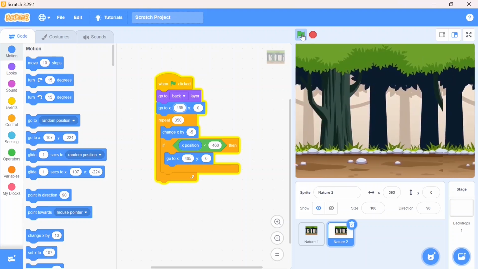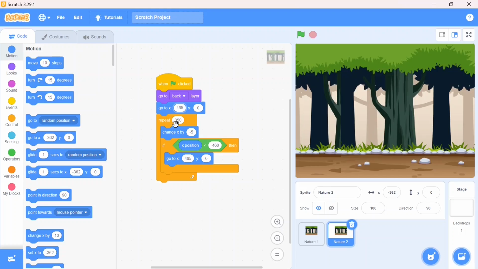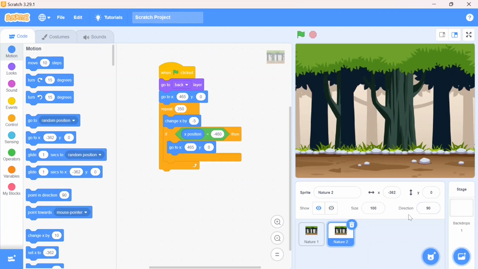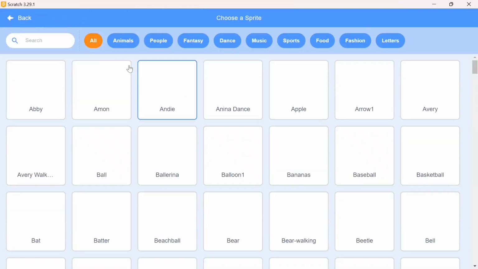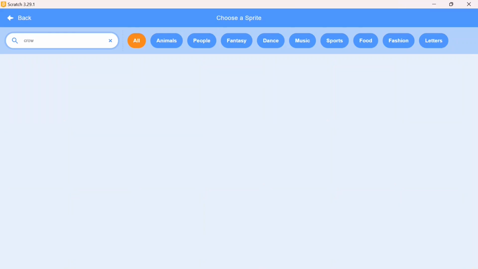Isn't it look like we are moving in a jungle, right? It stopped now. We have mentioned the repetitive action only 350 times, then afterwards the scrolling background automatically gets stopped. Now I'm going to choose my sprite, that is crow. For that I'm going to choose my sprite and here I will type crow. Oh, crow is not here.